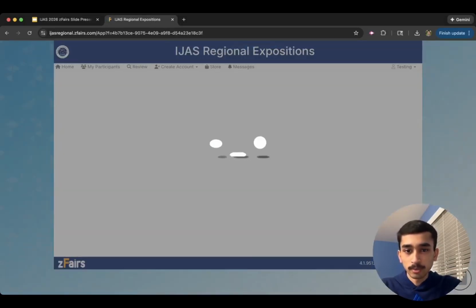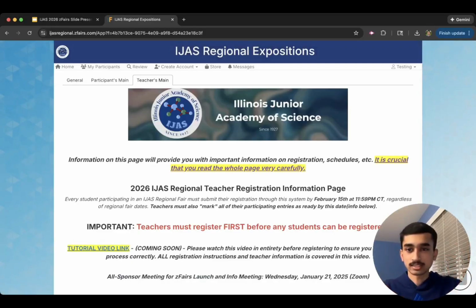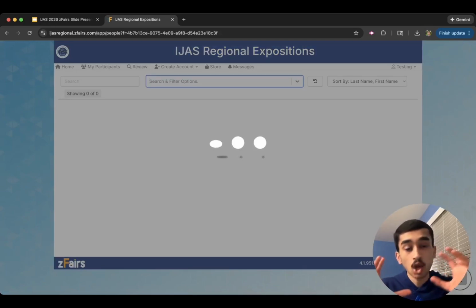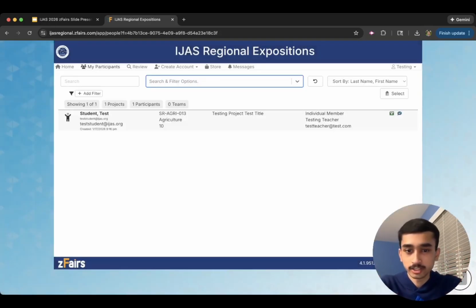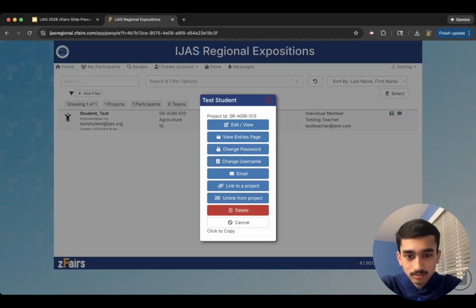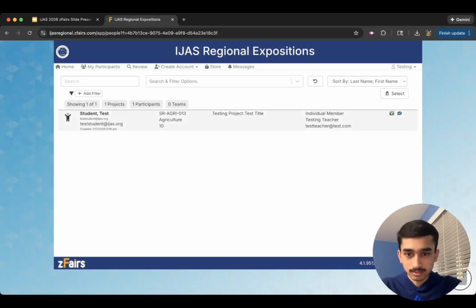Now, let's go to the home page, and let's walk step by step through each of these tabs here. First off, you'll have a My Participants page, and that's going to be your page where you can see all of the students that have registered under you. Here, I see that I have a student test, and you can click on that student, and you can see all of the options that you have. Here, you can see their project ID, their category, their grade, their project title, and everything about them.